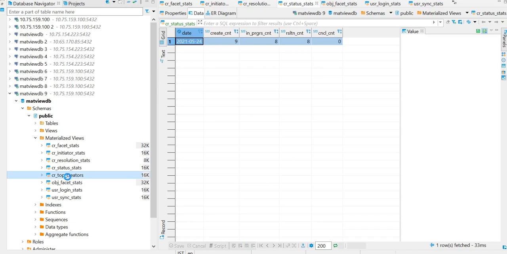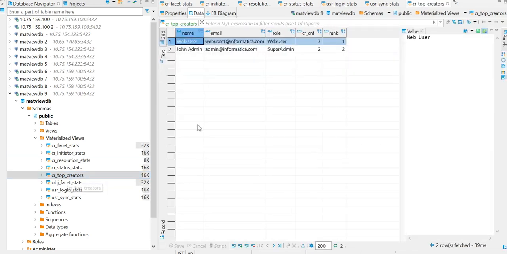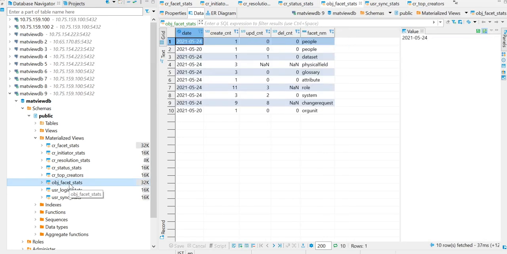And in the CR top creators, we can view the name of the user and the email ID of the user and the role, like super admin or admin or a web user, and the CR created count for this user and the rank of this user. As we can see, he is in the top position. Whereas coming to object facet status, here we can view the number of created, updated and deleted objects at facet level, like the date and the created count and the updated count and the deleted count and the facet name.